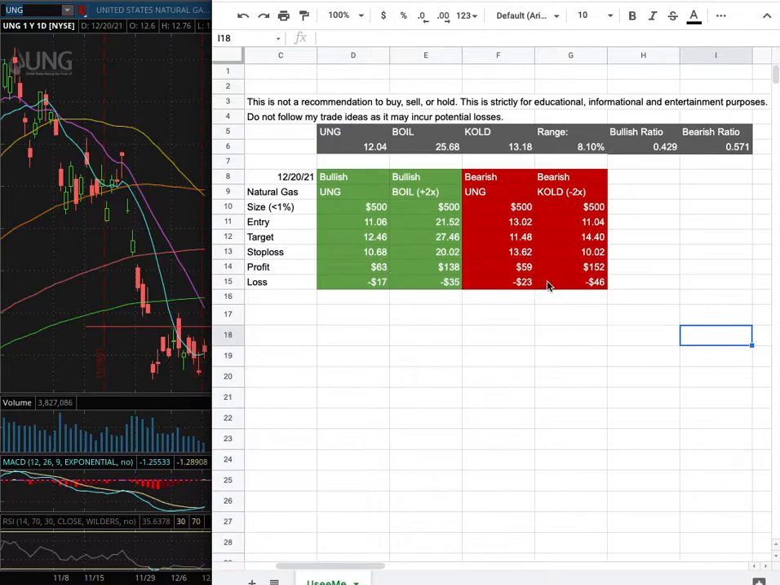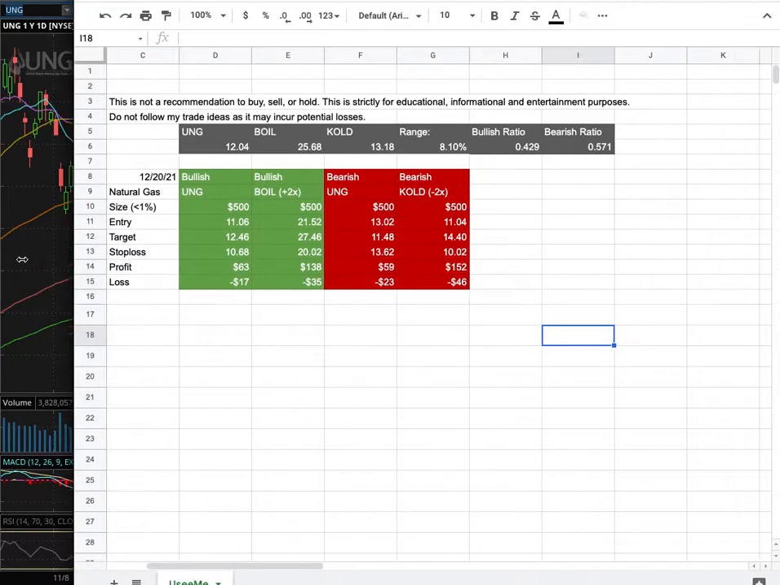However, if I were to open a short position, my entry is at $13.02, and that is this range there. My sell target is at $11.48, and my stop loss is at $13.62. So whichever entry price were to hit first, that'll be my position of the week.